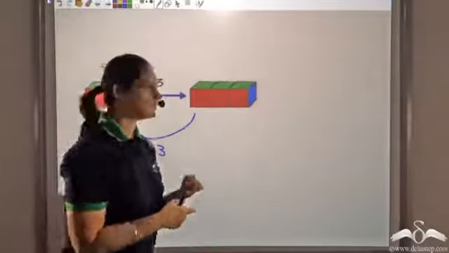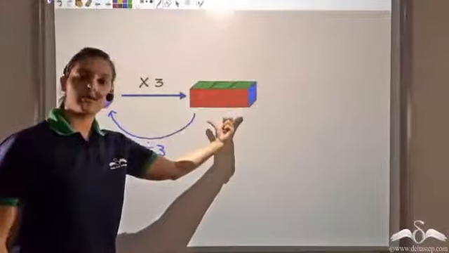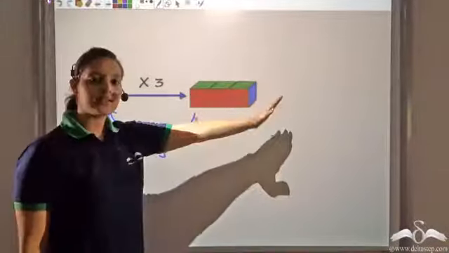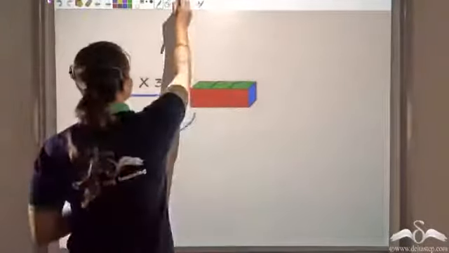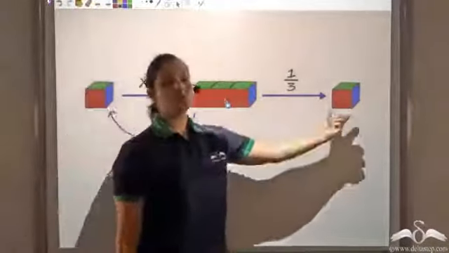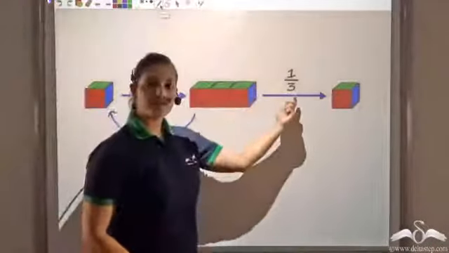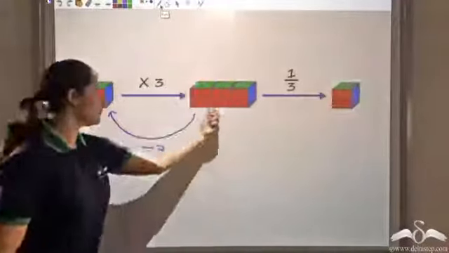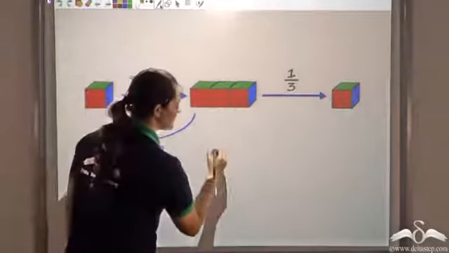Now let's look at fractions. I have these 3 parts. If I take 1/3 of it, what would I get? So these 3 parts, if I divide it into 3 equal parts, each part would get 1 block. So if I take 1/3 of this, I get back to 1 block. So what I see is that fractions is also taking me to 1 block, and division is also taking me back to 1 block. What I can say is that division